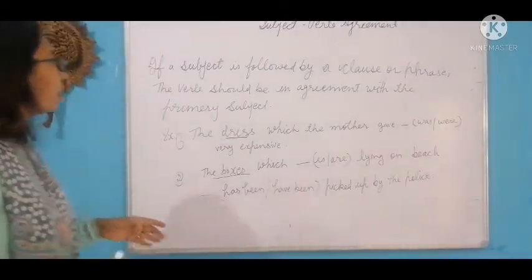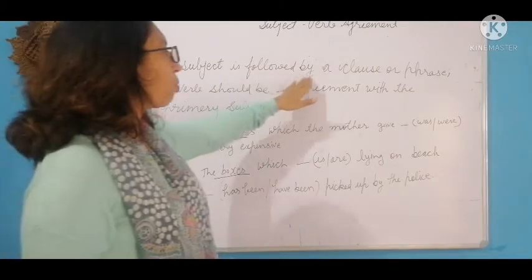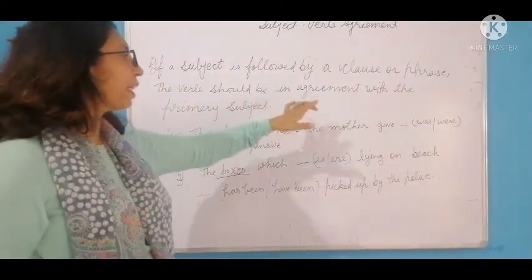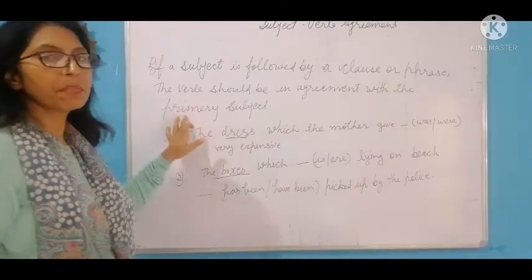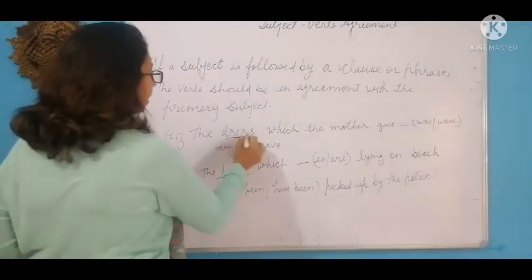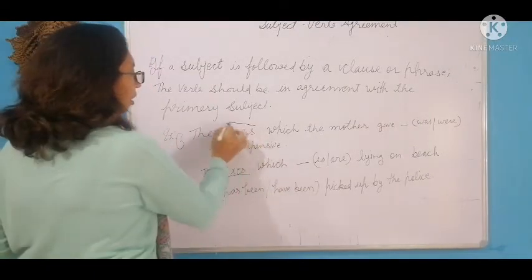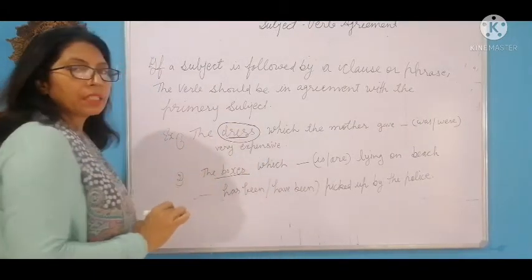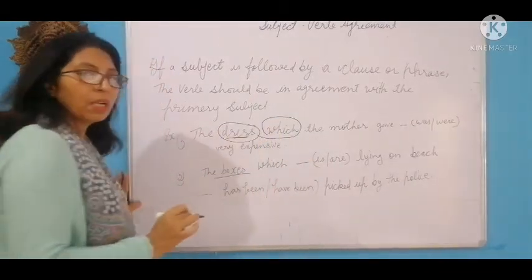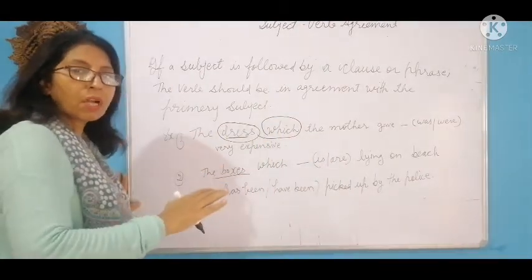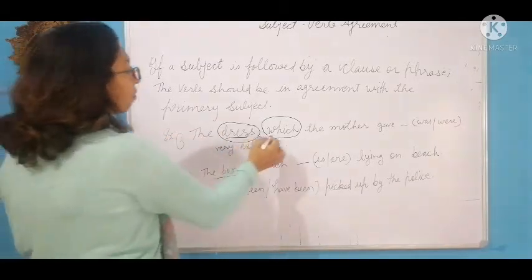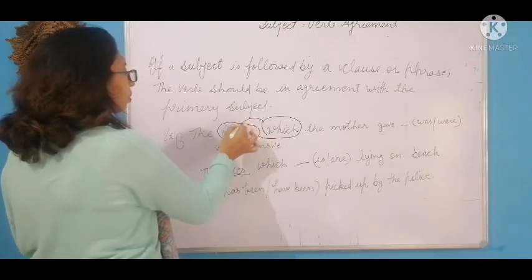The next rule is, if a subject is followed by a clause or phrase, the verb should be in agreement with the primary subject. Primary subject कौन सा है बेटा? मान लो in case you find that this subject is connected with which, who, whom, just after the noun, the verb should agree with this noun.